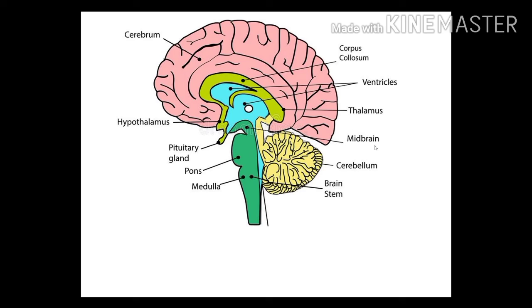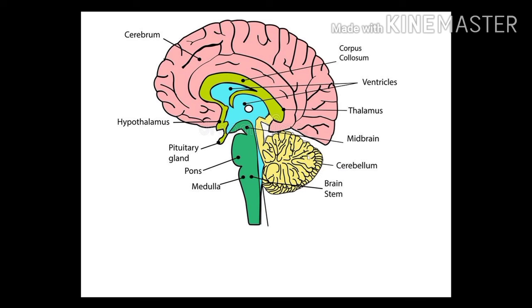So the midbrain works along with our hindbrain. Now let's go to the hindbrain. The hindbrain shows three parts: the pons varolii, medulla, and cerebellum. These two parts are called the brainstem. You can see here the brainstem. The bulging part is called the pons varolii. Below that is the medulla, and beside it, it shows a small brain-like structure that is called the cerebellum.